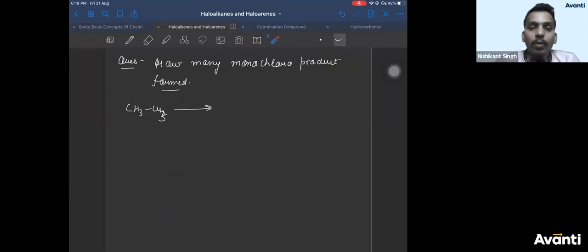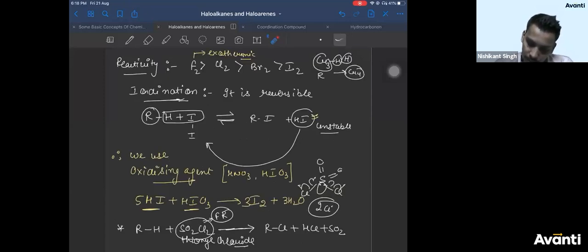What is FR? FR is free radical mechanism. Okay? Oxidation state you can find, Adesh. Cl will be -1 only. Cl is always -1, Adesh.